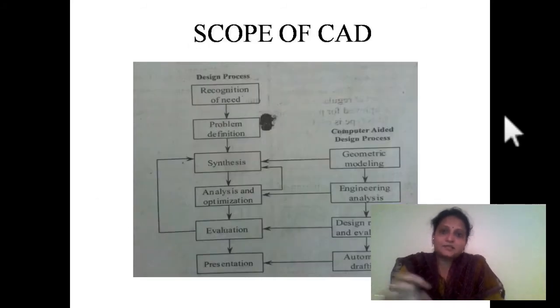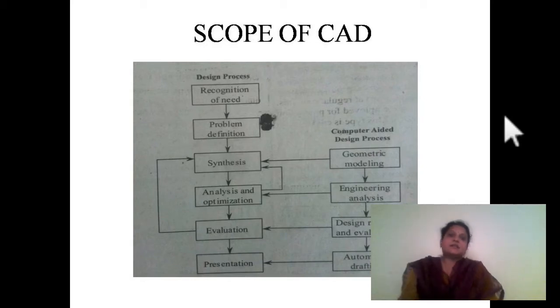So next, this is the scope of CAD. Scope in the sense of what things will come under CAD. Firstly is recognition of need. Recognition of need is done in two ways. First thing is, we study the society. It means what is the present need of people in the society. We study this, the purpose, and then we invent a new component. So that is one way of recognizing the need.